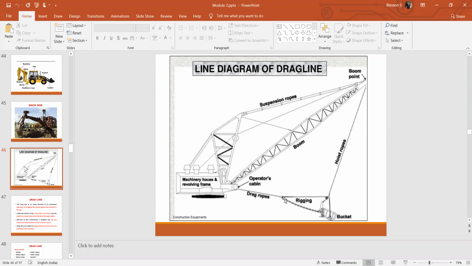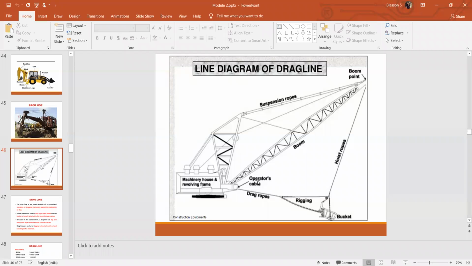The drag rope pulls the bucket towards the cabin, inwards, and the hoist rope lifts the bucket. Once the drag rope pulls the bucket, the material gets excavated in that area, and the hoist rope then pulls the bucket upward, right? That's how the dragline equipment works.